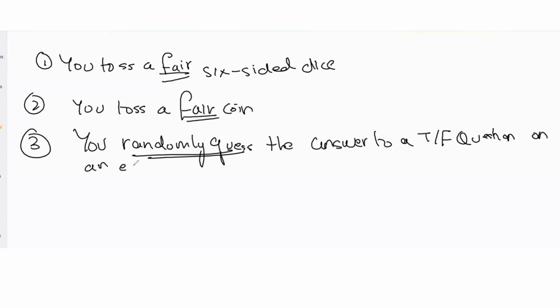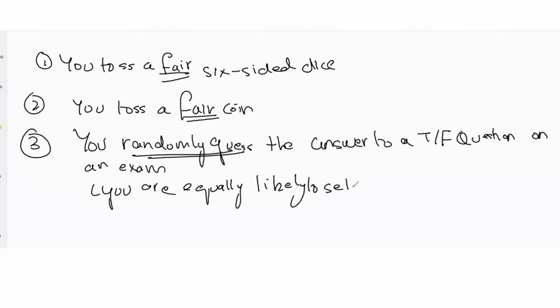In this case, you are equally likely to select a correct or incorrect answer. Both outcomes, whether you select the correct answer or an incorrect answer, are equally likely because you're just randomly guessing.